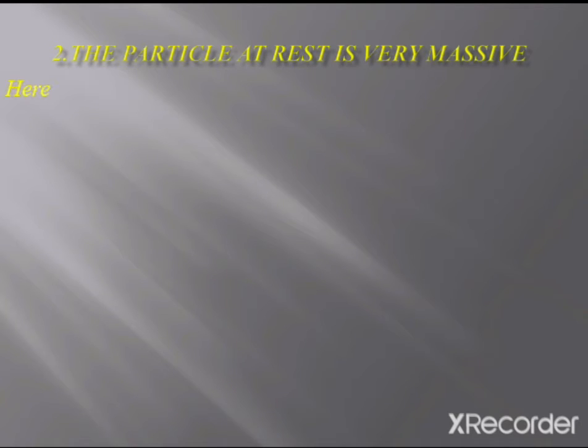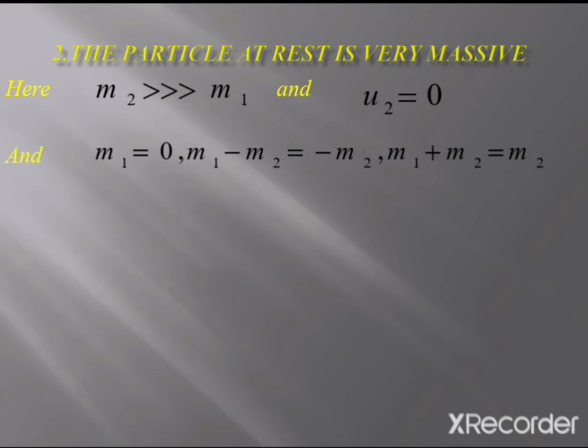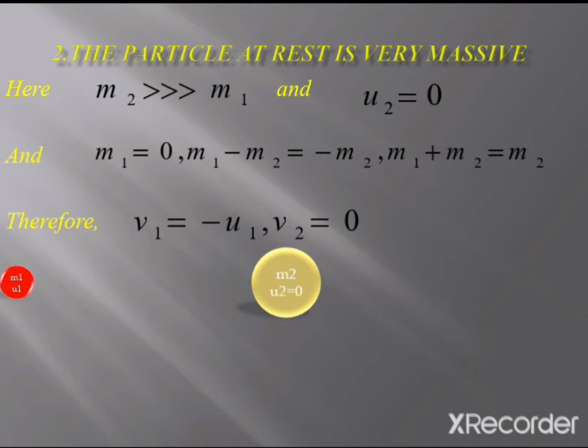Okay, so here m2 is very much greater than m1 and u2 is equal to 0 as m2 is at rest, and as m1 is very small compared to m2, we will get, as we have already got, v1 is equal to minus u1 and v2 is equal to 0. Let's see the collision process. This is the light particle and this is the massive particle.